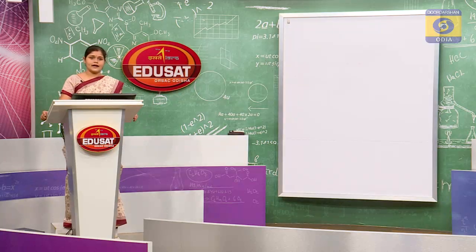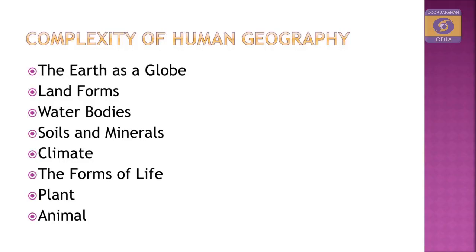In the previous slide, we have already covered the nature in brief, that is the spatial relationship with the land, the man-land relationship and the environmental unit. Now, we are studying the complexity of human geography.